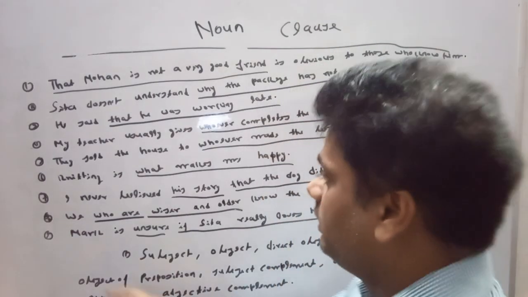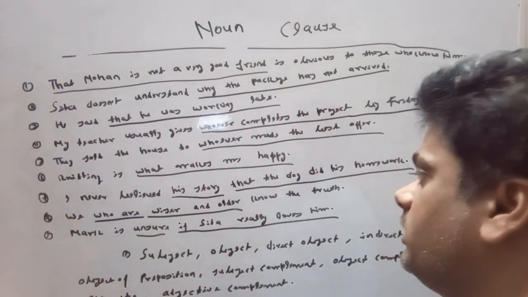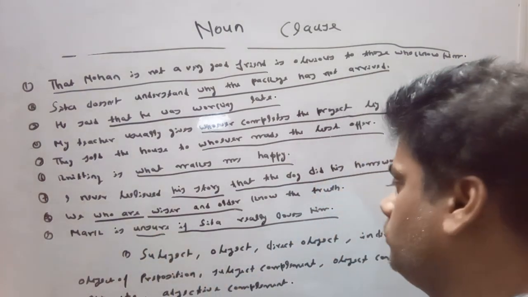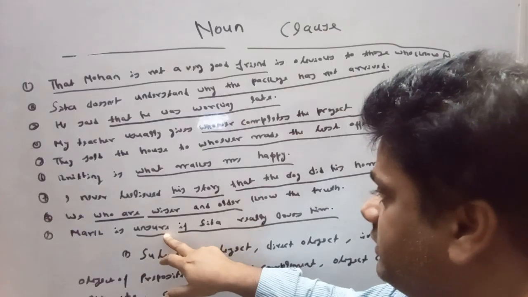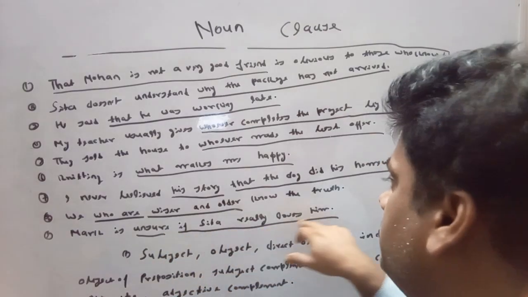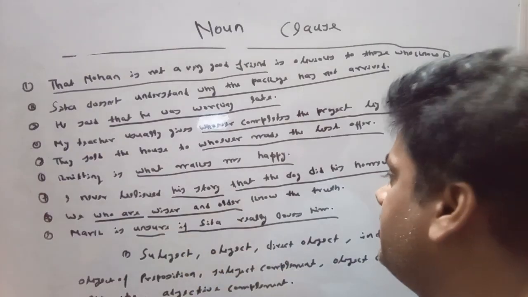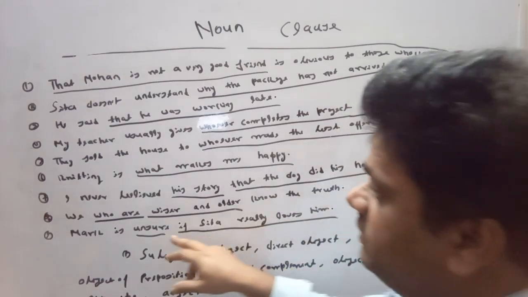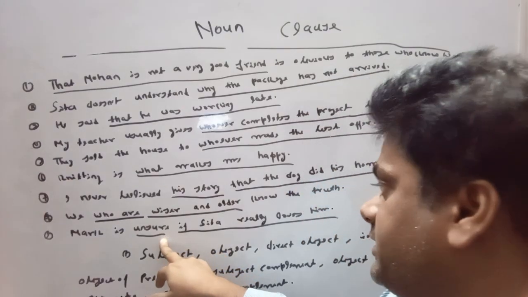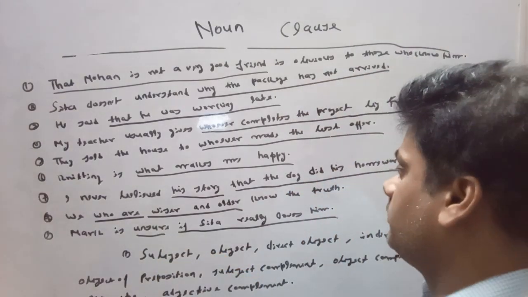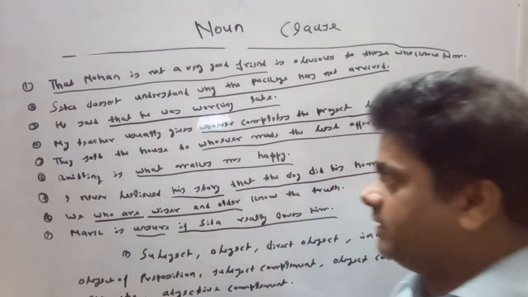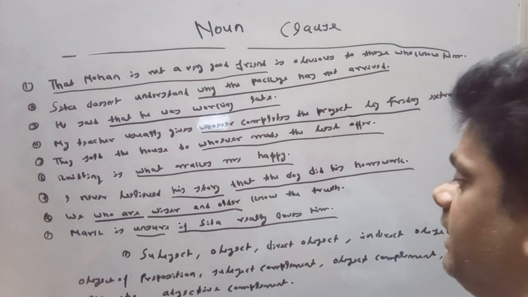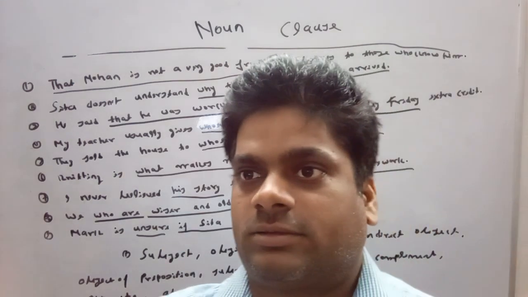And the last one, Mark is unsure if Sita really loves him. Mark is unsure. Unsure is an adjective, and the adjective is concerned with the noun clause. The noun clause, if Sita really loves him, is working as a noun clause, and it is concerned with this adjective unsure. From this perspective, we can say that here, if Sita really loves him, this clause is working as an adjective complement in this sentence.